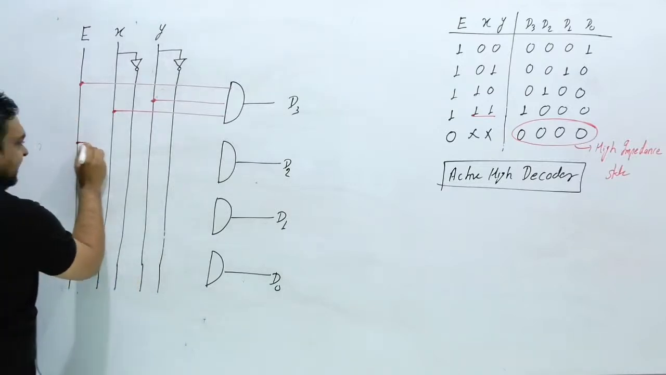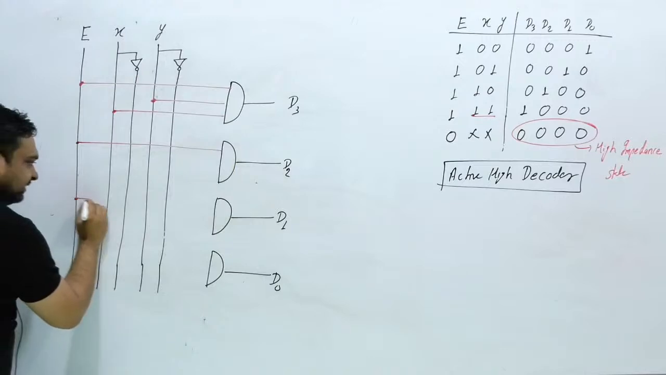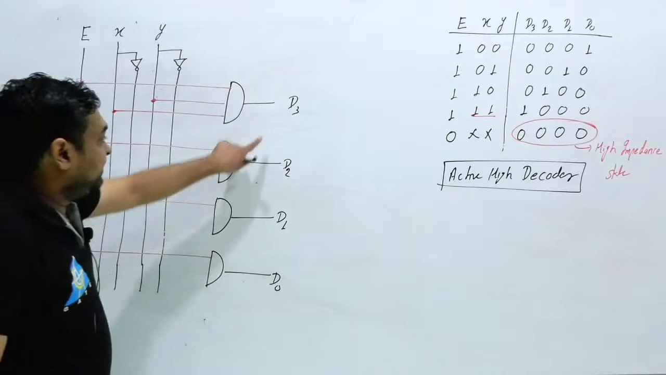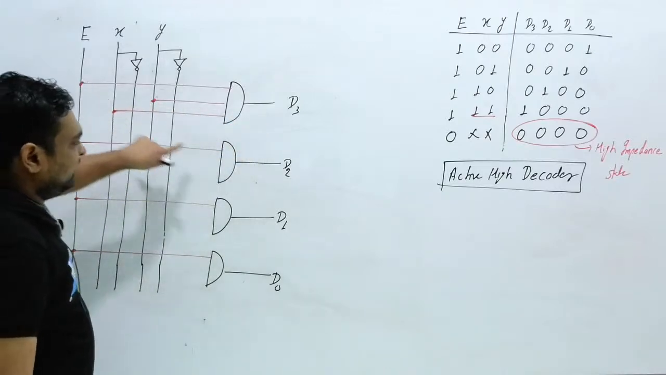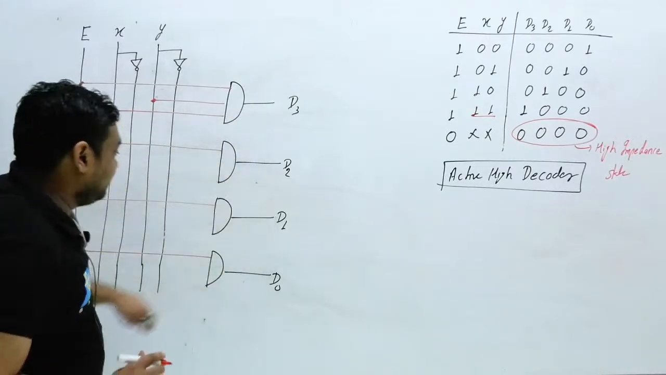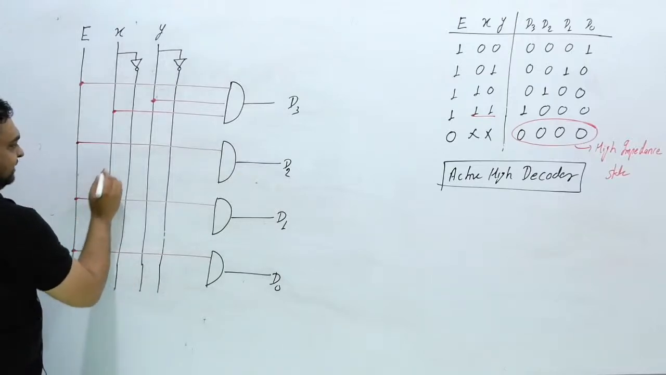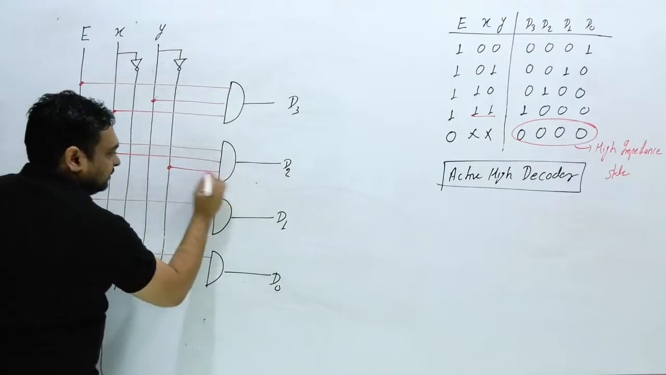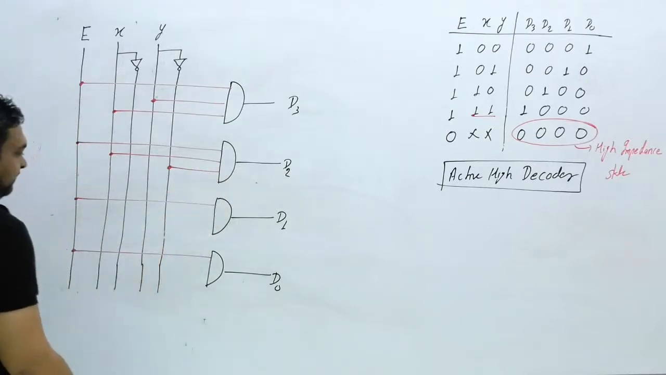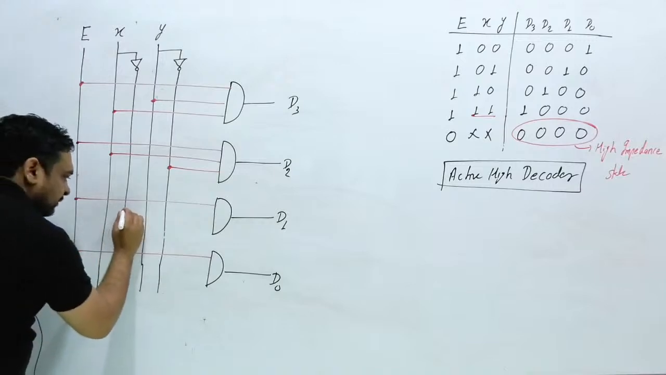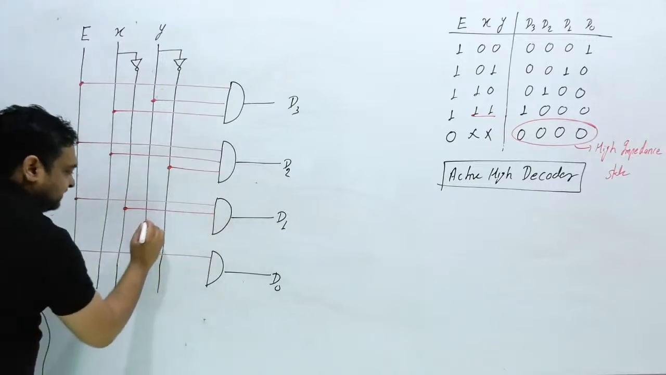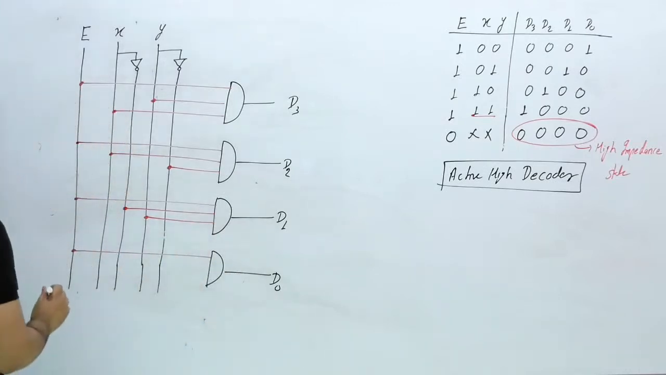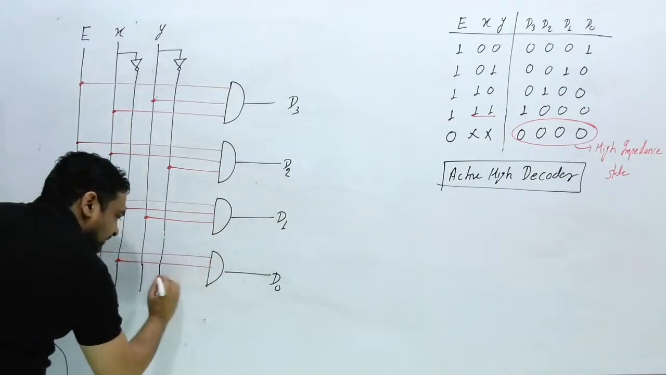Now, every gate is first connected with the enable signal. D3 is connected with X and Y. D2 is connected to 1 0. 1 0 means X Y dash, this is X and this is Y dash. Clear? Now D1 is connected with X dash Y, so this is X dash and this is Y. And D0 is connected with X dash Y dash, this is X dash and this is Y dash.